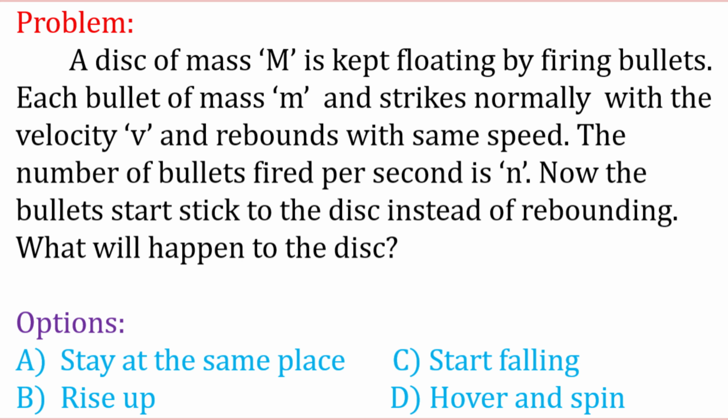Problem. A disk of mass m is kept floating by firing bullets. Each bullet of mass m strikes normally with the velocity v and rebounds with the same speed. The number of bullets fired per second is n. Now the bullets stick to the disk instead of rebounding. What will happen to the disk?